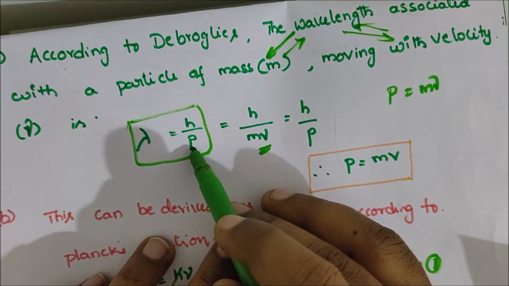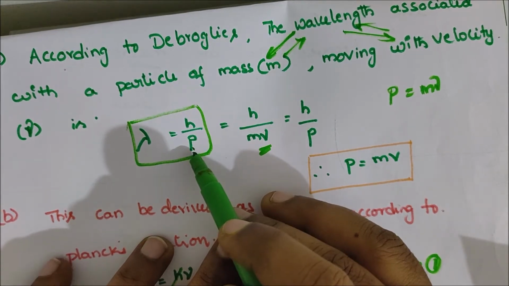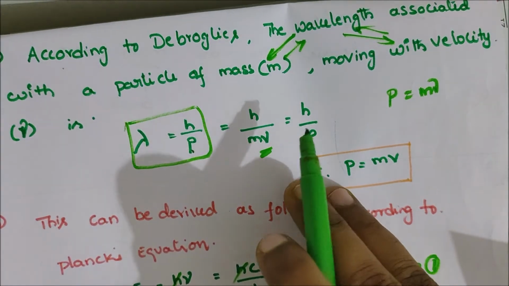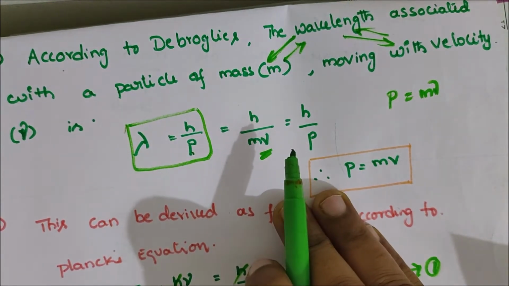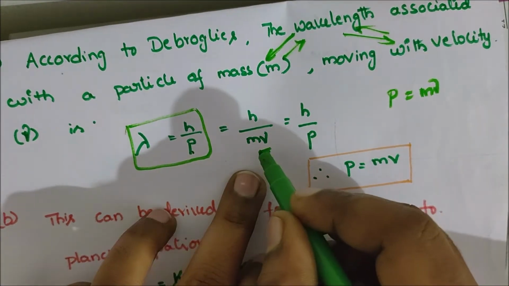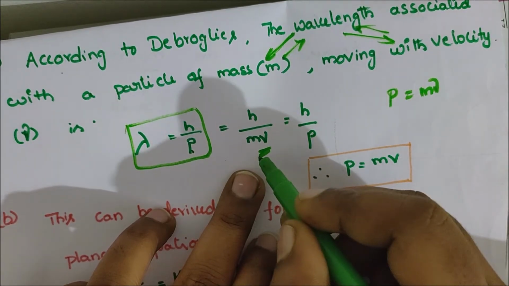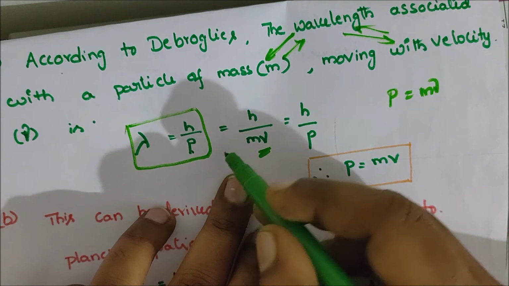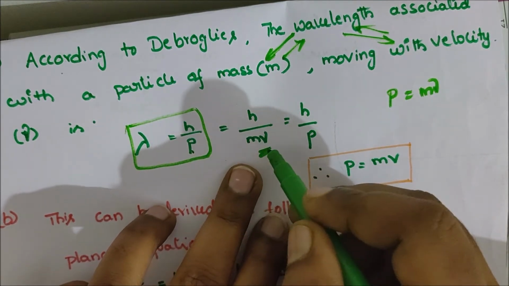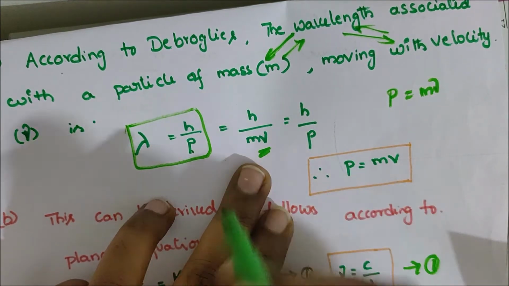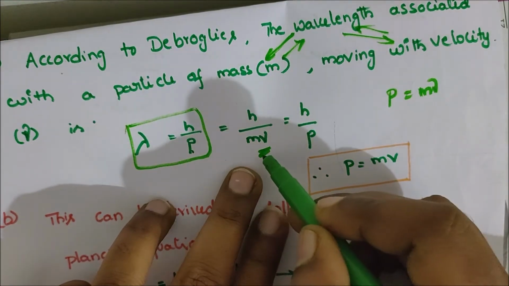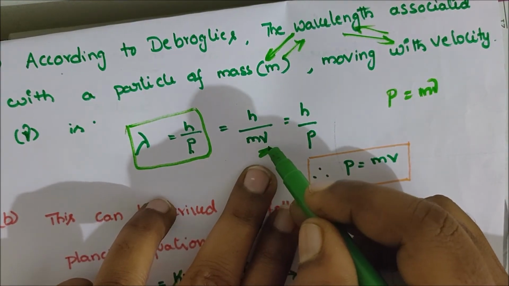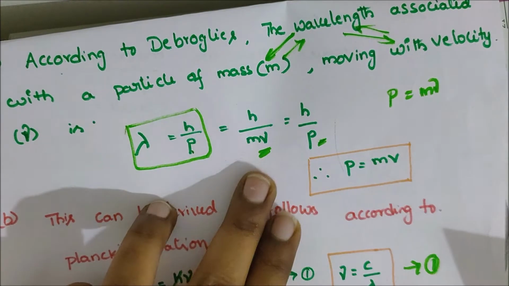Here p is the momentum. Momentum is the product of mass and velocity. So we substitute momentum, the product of mass and velocity, p equal to mv, and lambda equal to h by mv.